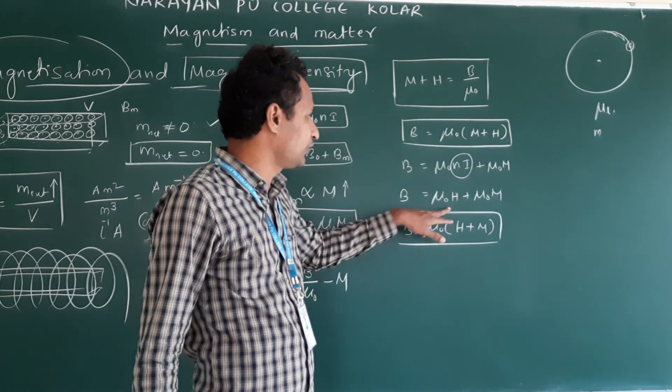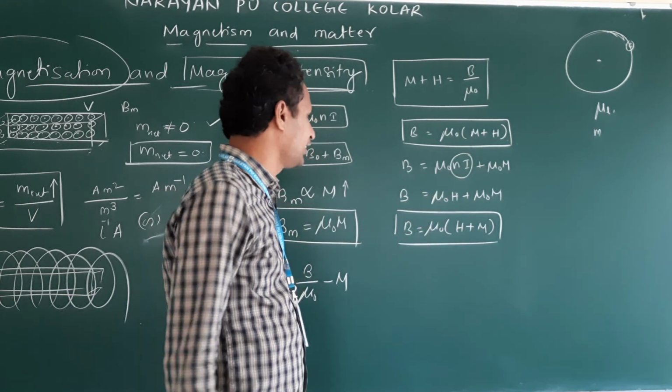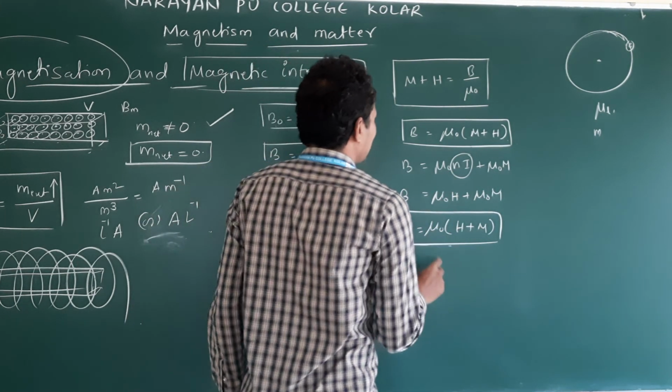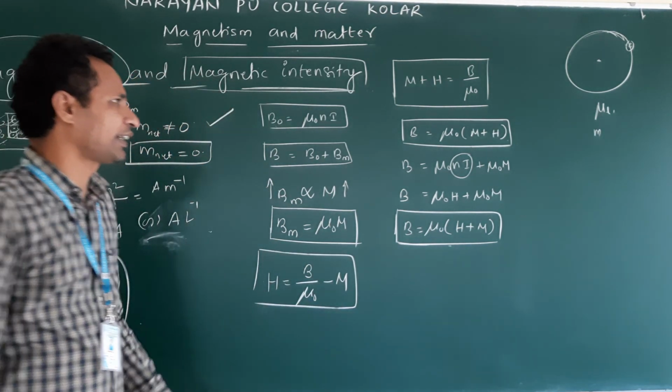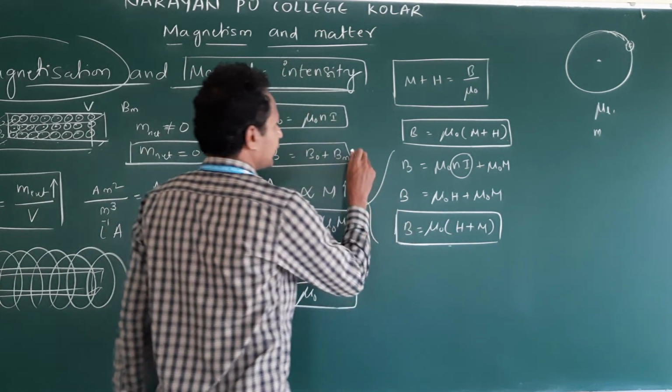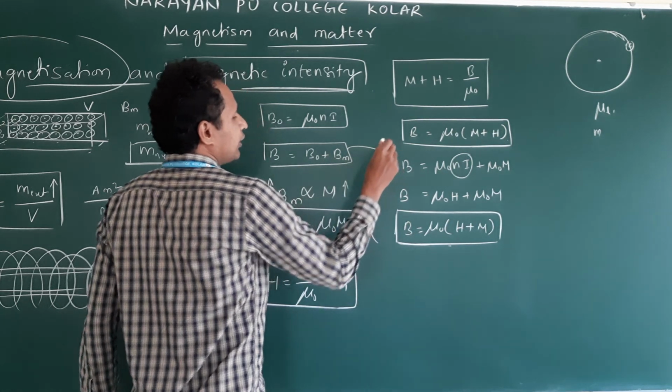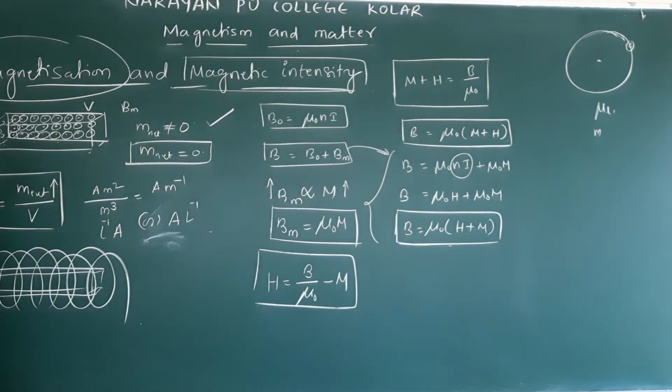So H we take as n I. This is the direct form; they give this equation directly in the textbook. Or we can write the same equation from this expression: B is equal to mu naught (H plus M).